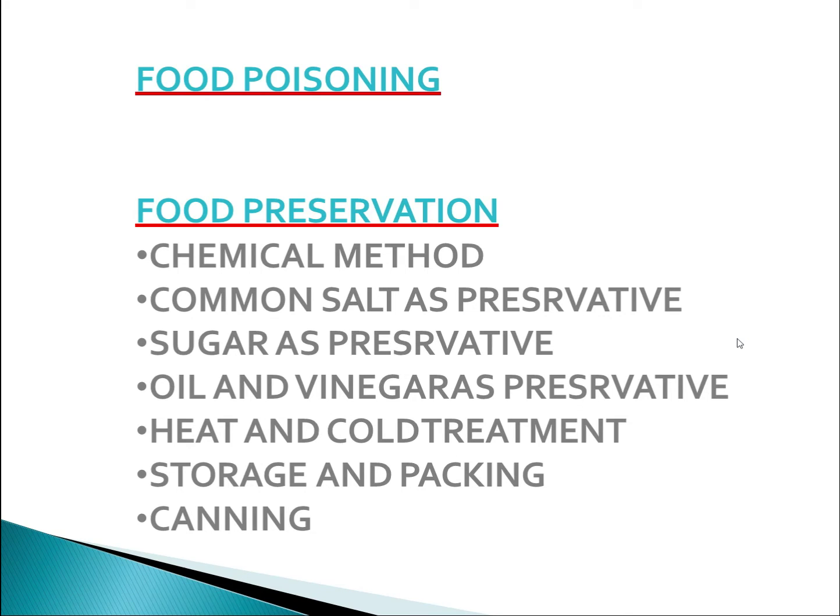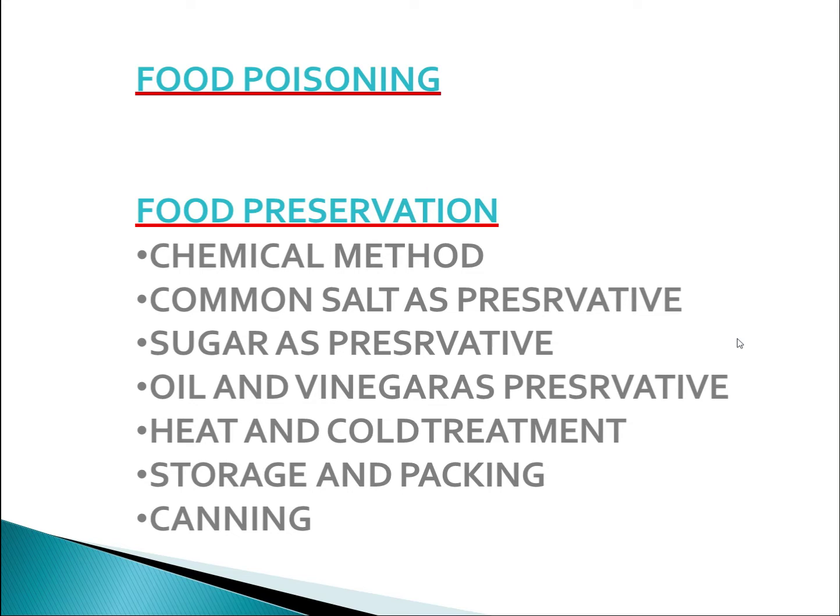Now the next topic is food poisoning. Food poisoning is caused due to the consumption of food spoiled by some microorganisms. The microbes that grow on our food sometimes produce toxic substances. The food becomes smelly and poisonous, causing serious illness and even death due to their presence. So it is very important that we preserve our food to prevent it from being spoiled.